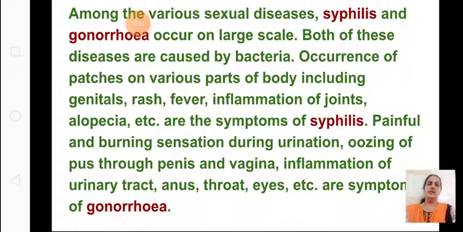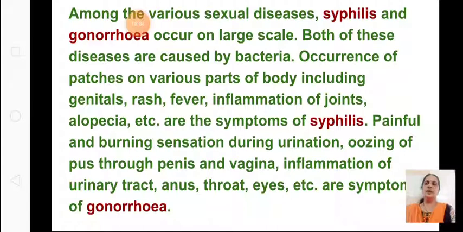Among the various sexual diseases, you all know some diseases are transmitted sexually. Syphilis and gonorrhea occur on a large scale. Both of these diseases are caused by bacteria. Occurrence of patches on various parts of the body, including genitals, rash, fever, inflammation of joints, alopecia, etc., are the symptoms of syphilis. You will get pus formation, rashes, fever, all due to syphilis.